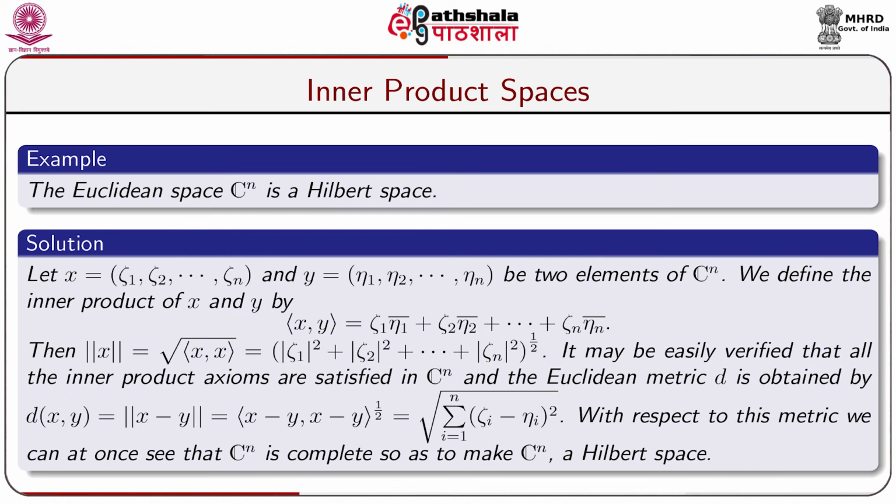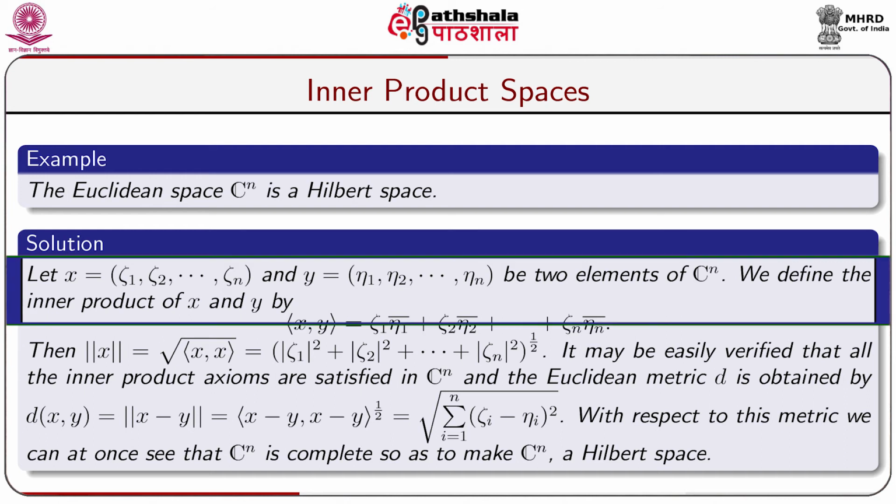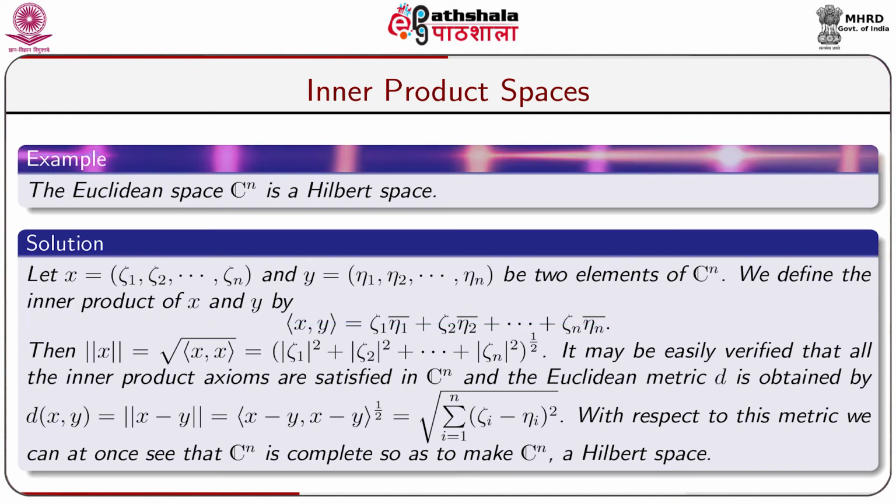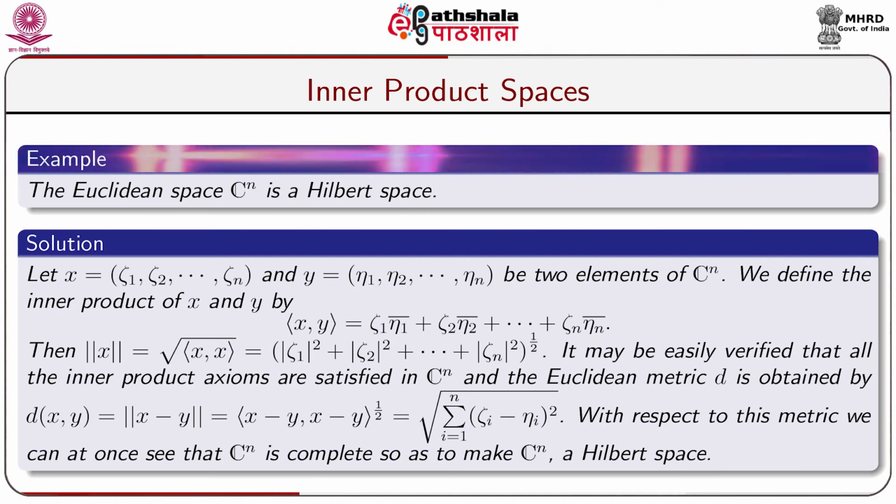The Euclidean space Cn is a Hilbert space. Let us take the solution. Let x is equal to xi 1, xi 2, dot dot, xi n and y equal to eta 1 comma eta 2, dot dot, eta n be two elements of Cn. We define the inner product of x and y by inner product x comma y equal to xi 1 into eta 1 bar plus xi 2 into eta 2 bar plus dot dot dot plus xi n into eta n bar.